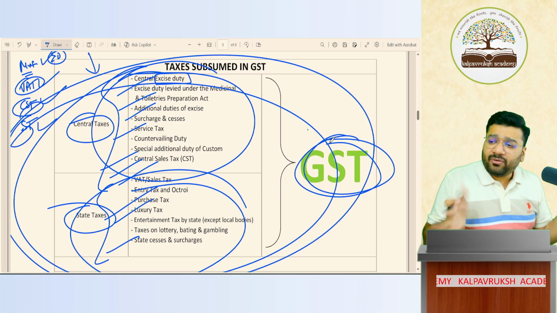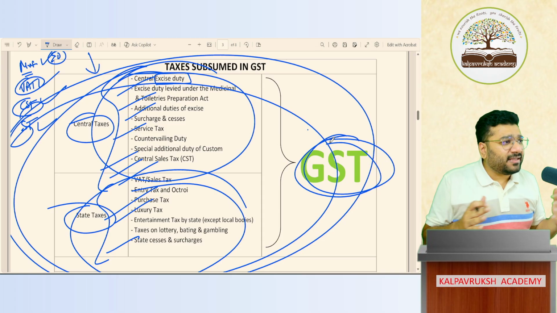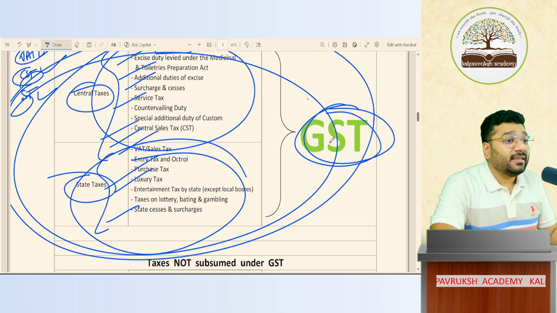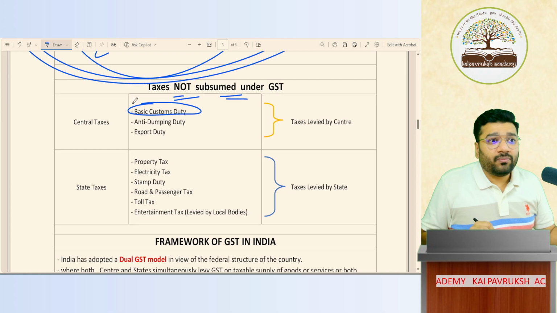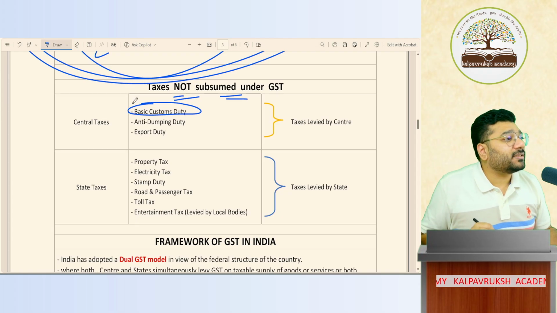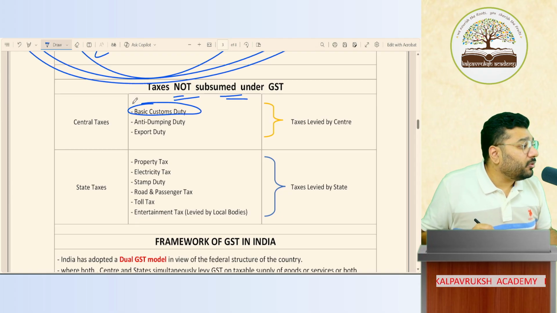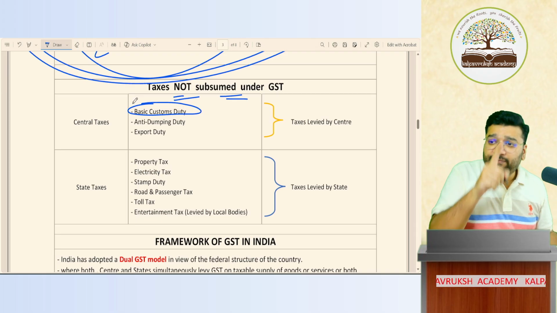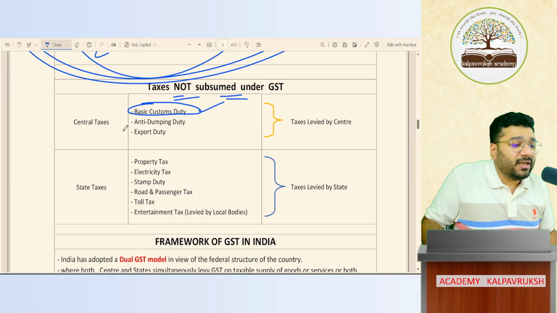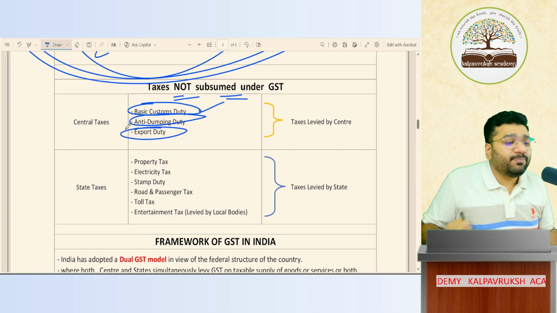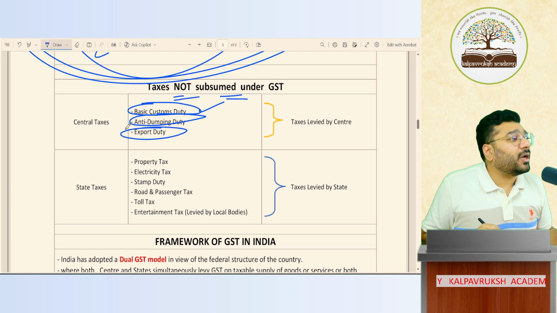Sir, apart from GST in our country, do we have any other tax or no tax? Yes, there are some taxes which are still not subsumed under GST. Customs duty is still separately charged, and GST does not come into the picture there. If you're importing or exporting goods and services, customs duty will come, anti-dumping duty will come, export duty will come. So customs duty is still not abolished. It is there.